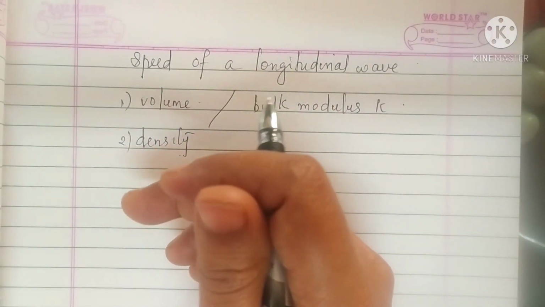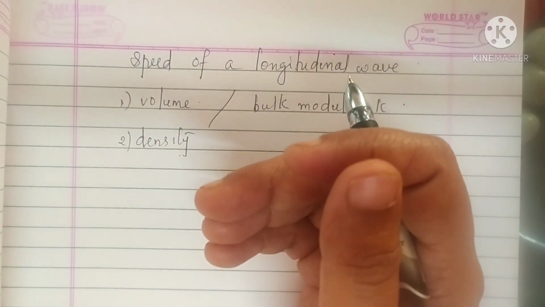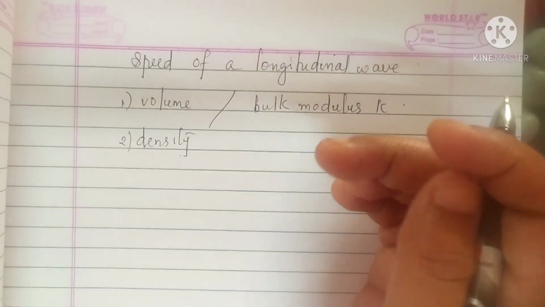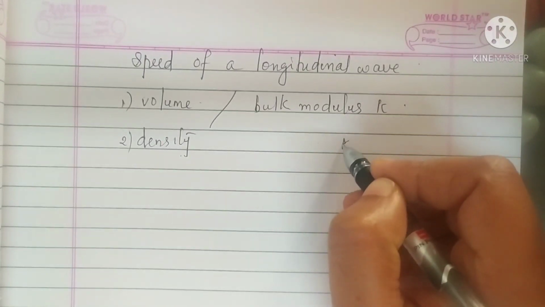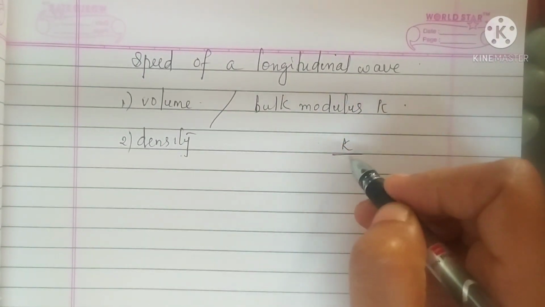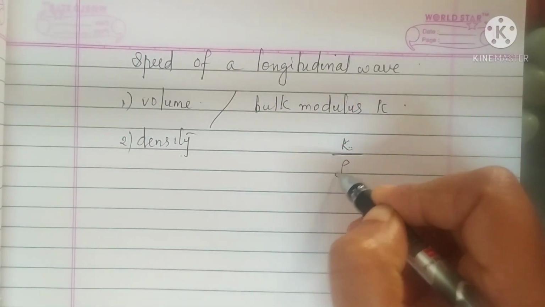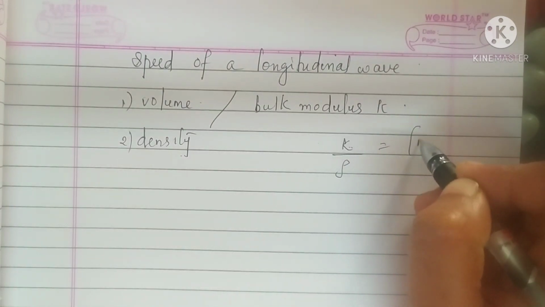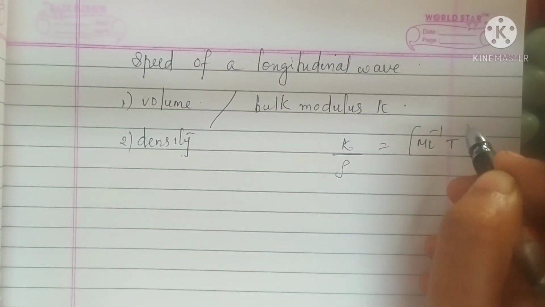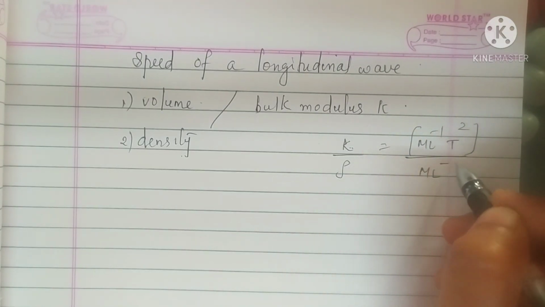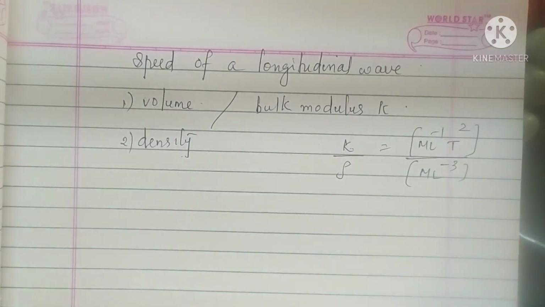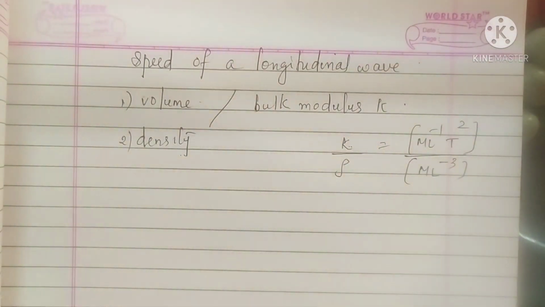In the previous method what we have discussed, the same thing you can follow here also. Here we are taking the ratio of dimensions of K and density rho, and you will get M L^-1 T^-2 divided by M L^-3.